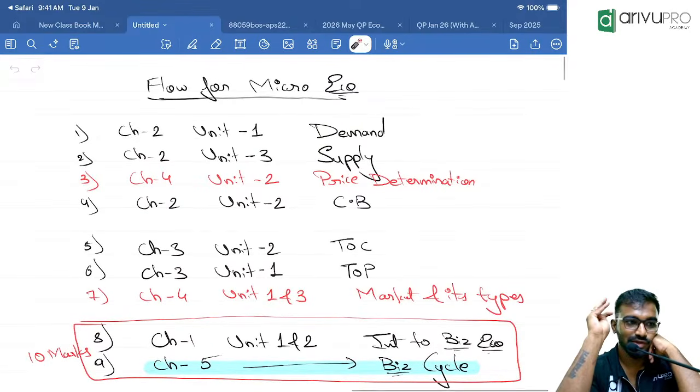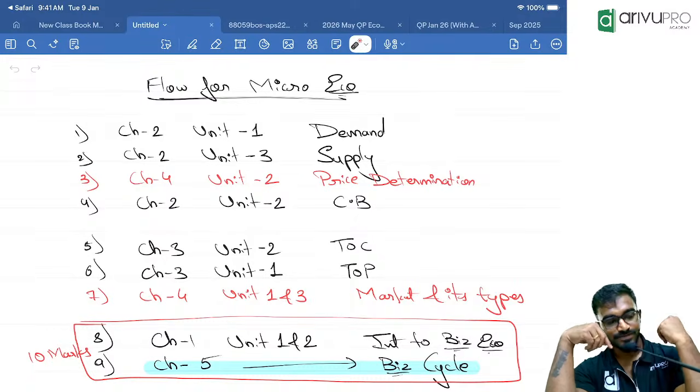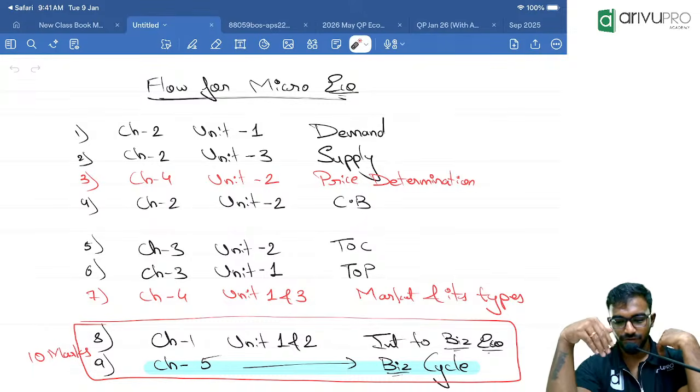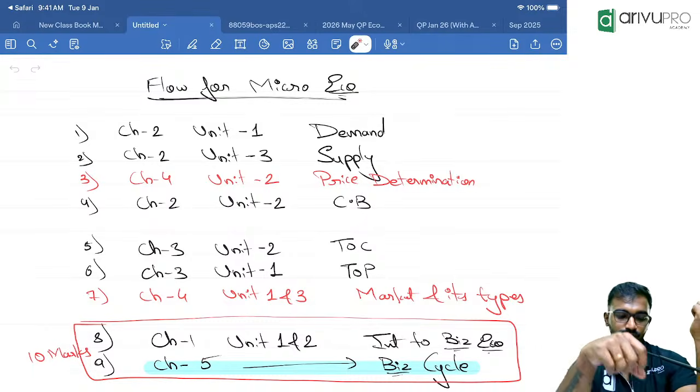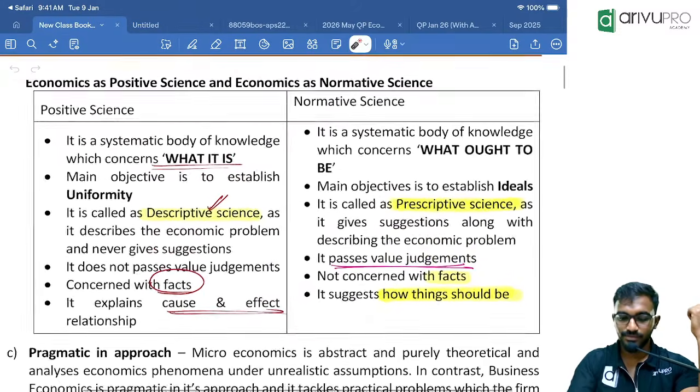No worries. Since today we had just 2 hours, and again tomorrow you are on holiday, we took up chapter 1, unit 1. Chapter 5, business cycle, most interconnected topics are there. Again, unit 2 is interconnected with the business cycle. We'll take that together. From Monday, we'll go with the proper flow. Done? Finished with the example?